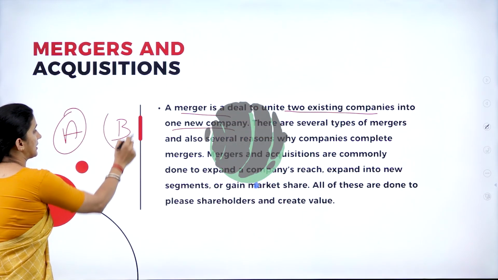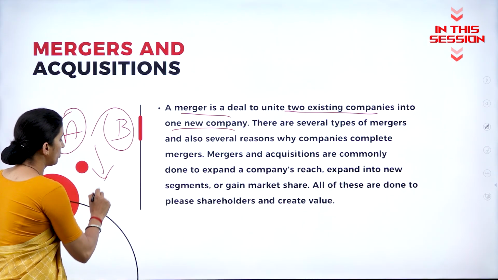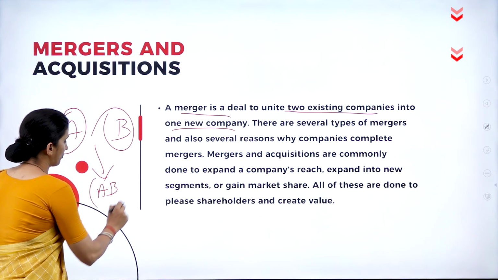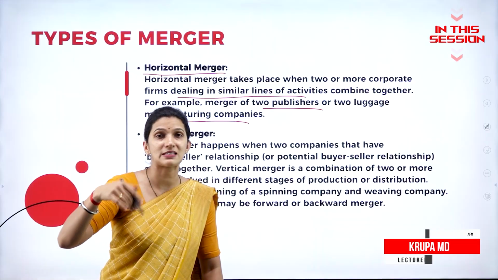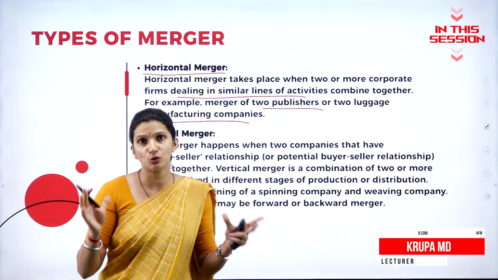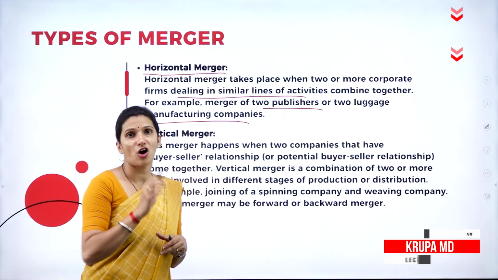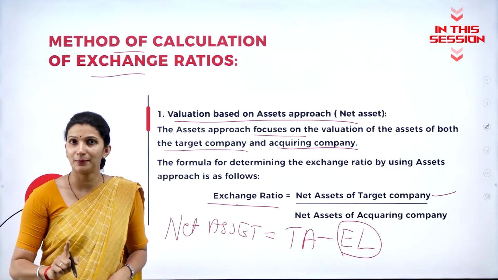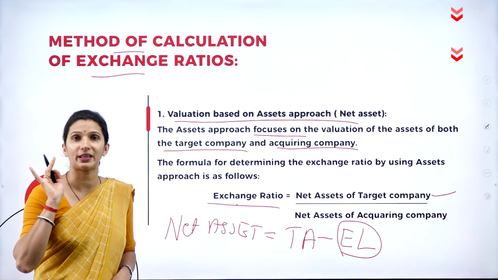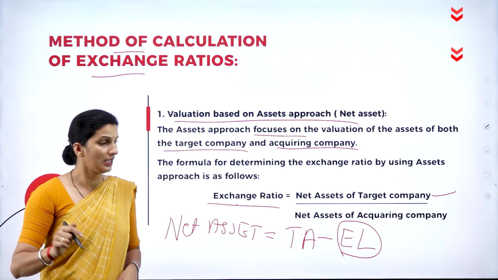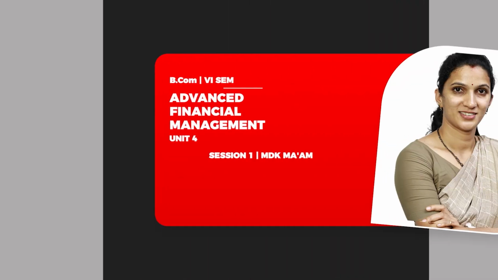Two companies decide to merge their business and form a new company, for example AB Limited. When two businesses doing business in the same line of product combine, that merger we call a horizontal merger. External liability here means preference shares, debentures, loans or any kind of current liability; all that we will take under external liability.